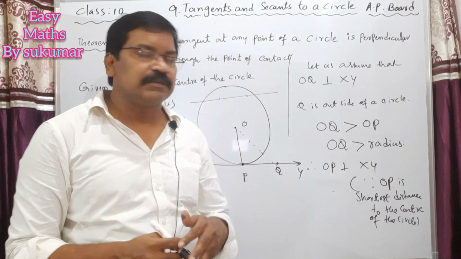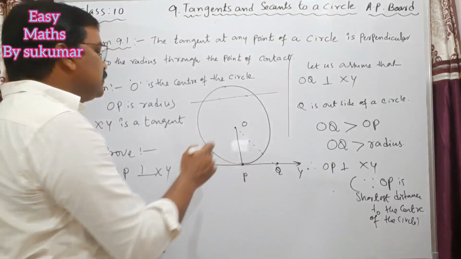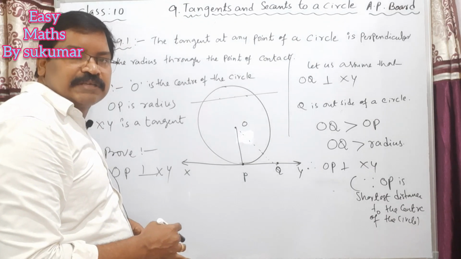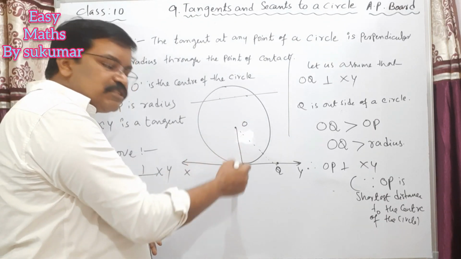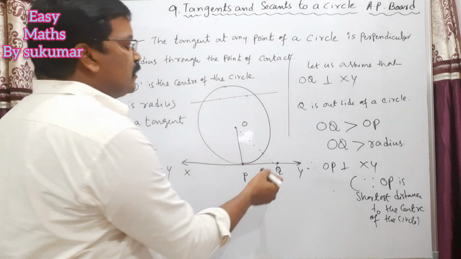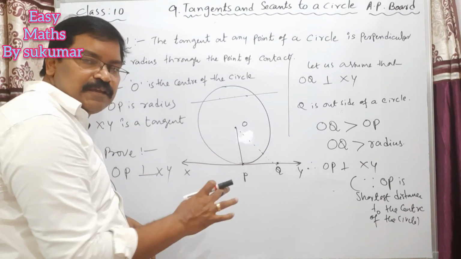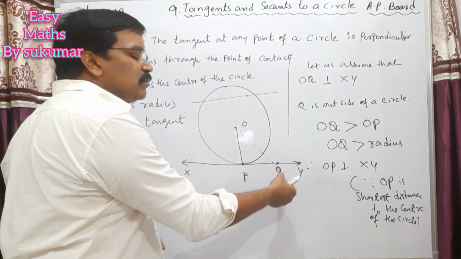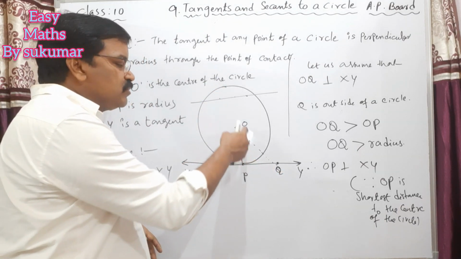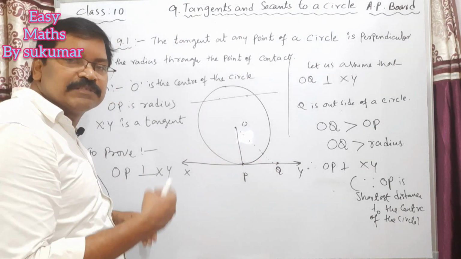Understand? I will repeat here. See my dear students, what we have to prove and what is given here. We have to prove that this radius is perpendicular to the tangent to the circle at the point of contact. Take any point on this tangent other than P. This OQ, the distance between O and Q, is greater than the distance between O and P, that means the radius.